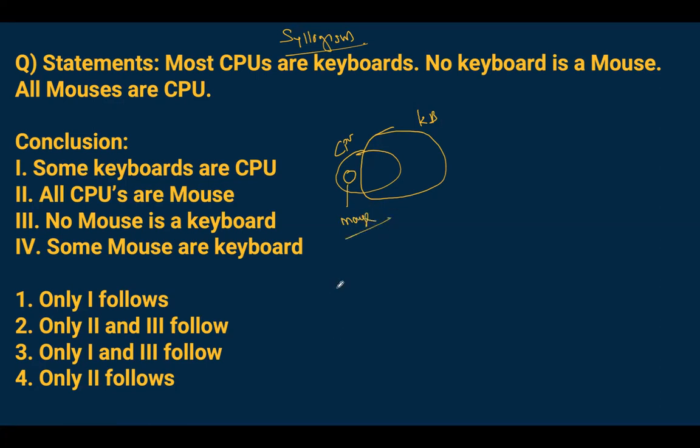Fine. Now based on this, what can we get? Some keyboards are CPUs, could be. All CPUs are mouse, not at all. No mouse is a keyboard, that's true. Some mouse are keyboard, not possible. So 1 and 3, that is option 3.